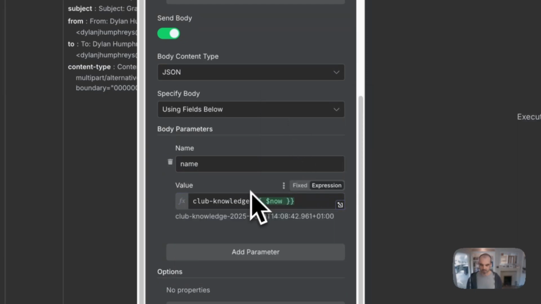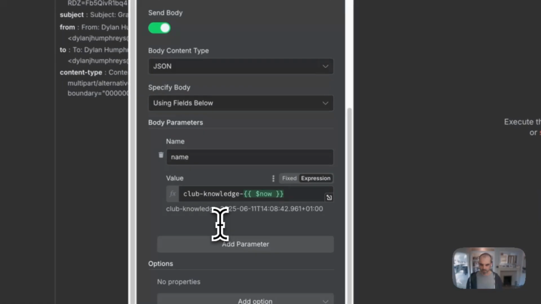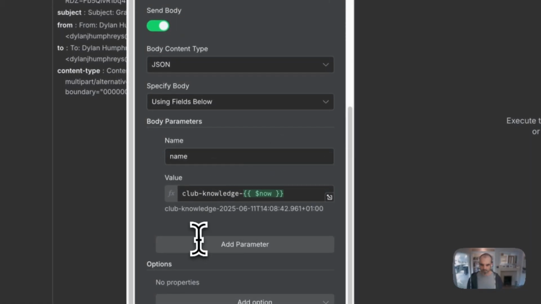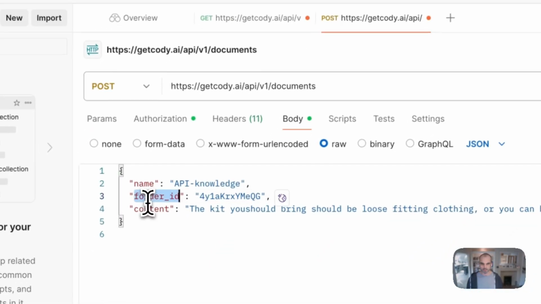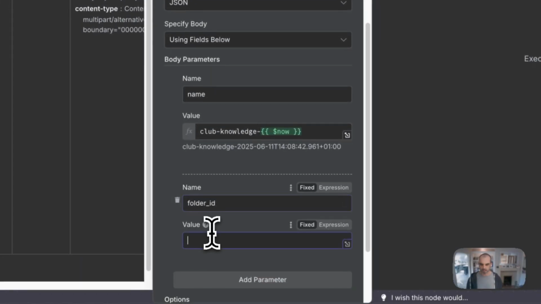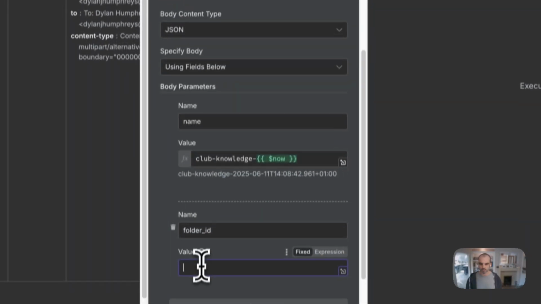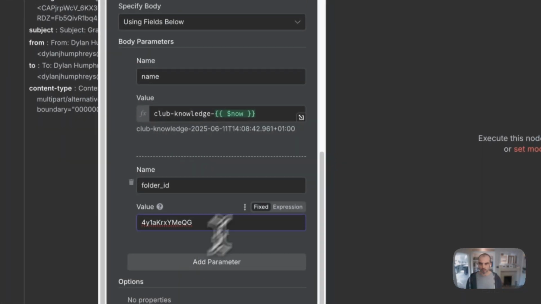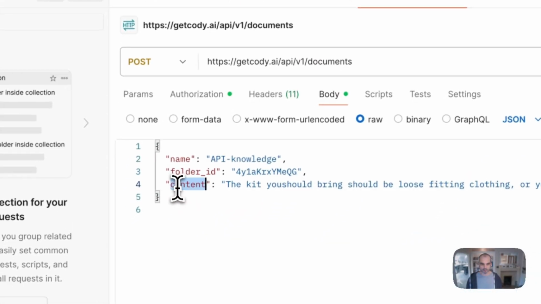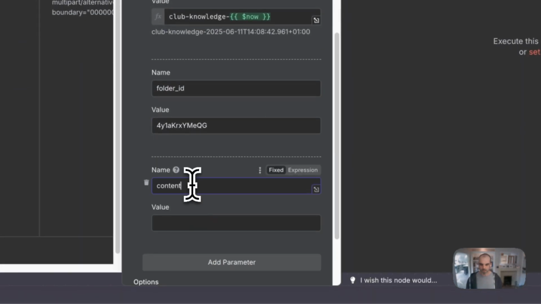So now, just so that when it injects new knowledge, it'll be timestamped and we'll be able to differentiate it. Okay, so I'm just going to call it club knowledge like that. What's the next parameter? Of course, our folder ID. So I'm just going to statically plonk that in for now. Come back over here. Okay, and then finally, we want the content field, which I'm going to put in here.